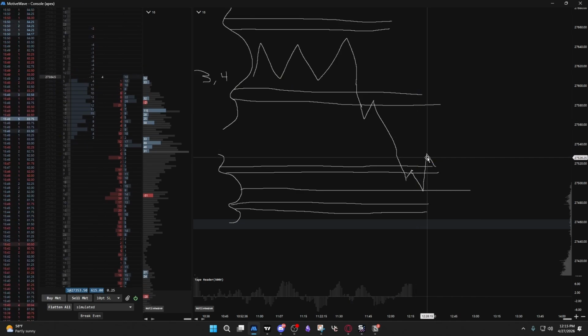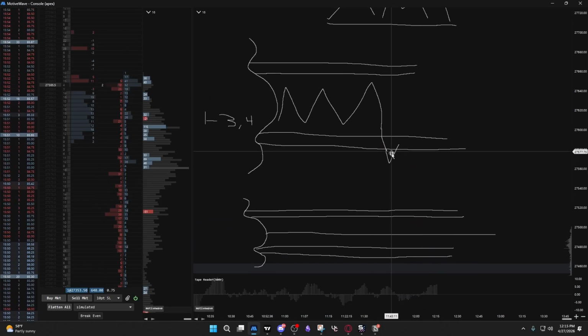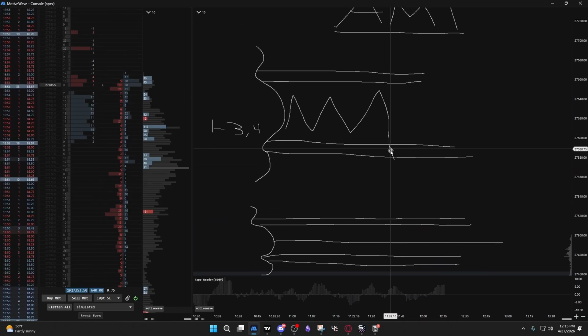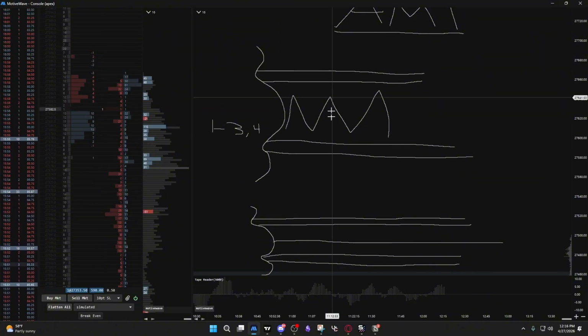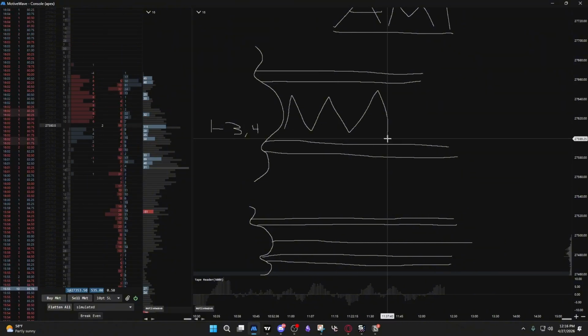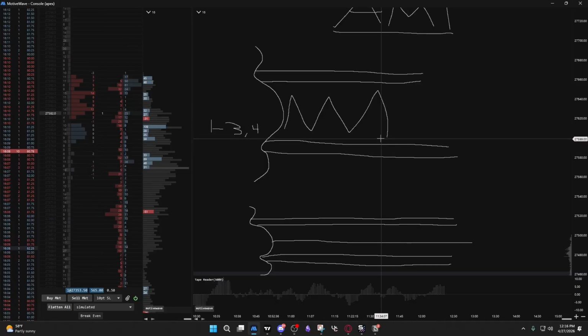Now that's one of the scenarios, or that was more than one, but that's like a breakout scenario. Now, fading the extremes. We're ranging, you just want to fade the extremes. That's simple. You could take it back to POC, and that would probably be the best. Or if you have more bullish conviction, you can hold it to the other end.